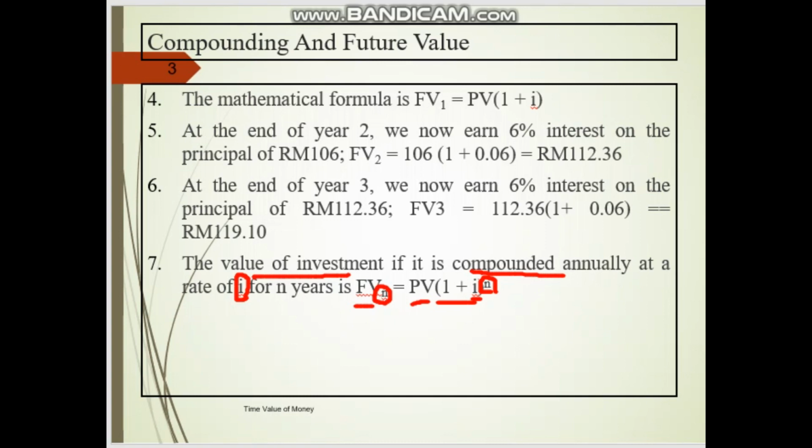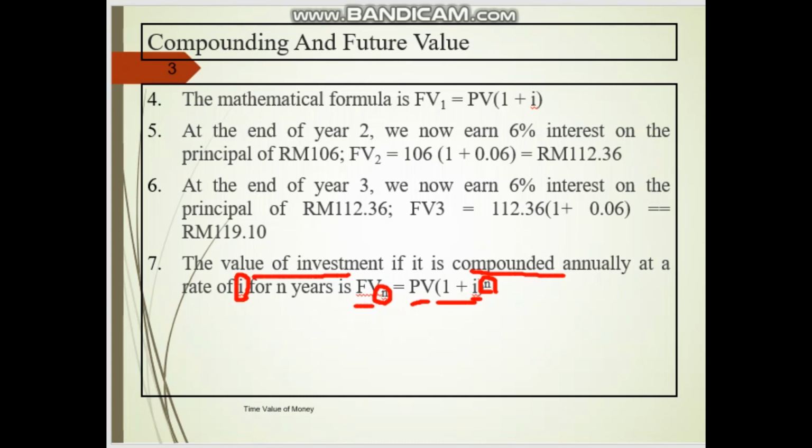For example, if we would like to know the future value at year 10, then FV10 equals the present value. If the figure is 1,000, it is 1,000 times 1 plus I, the interest, to the power of 10.